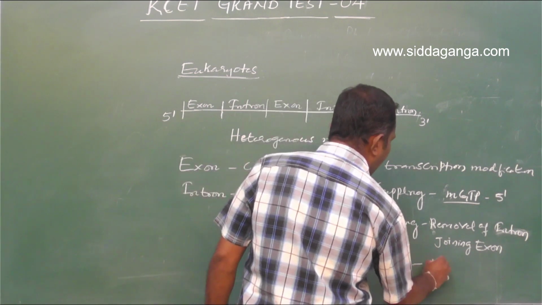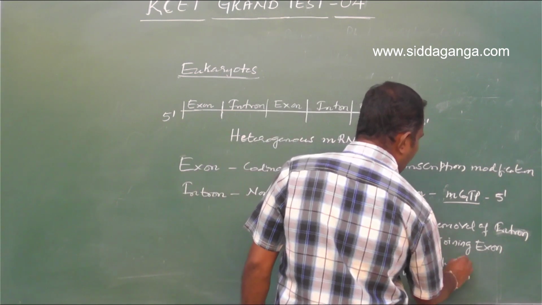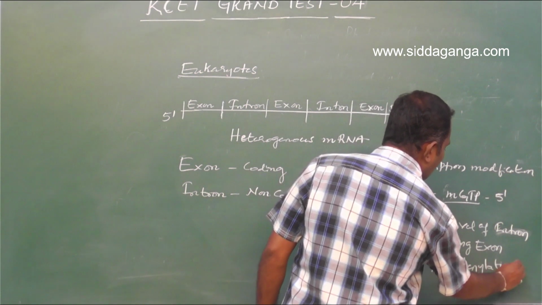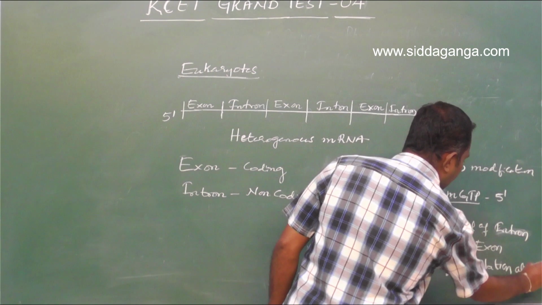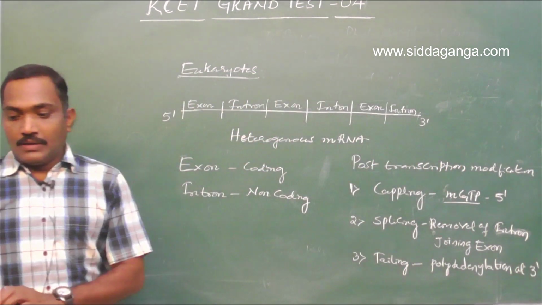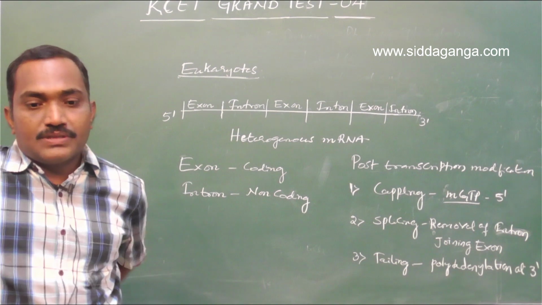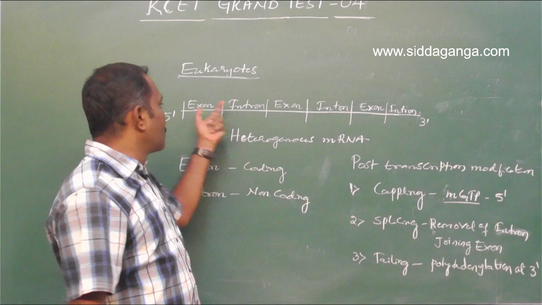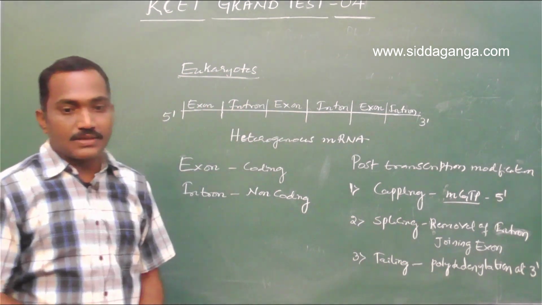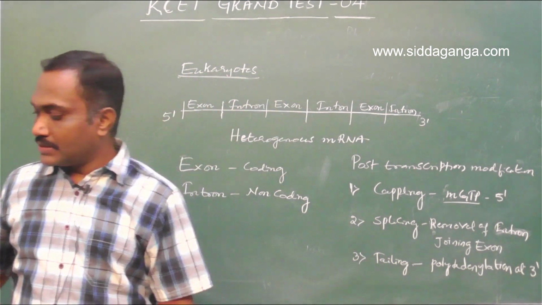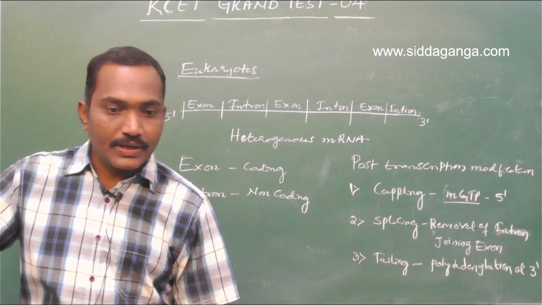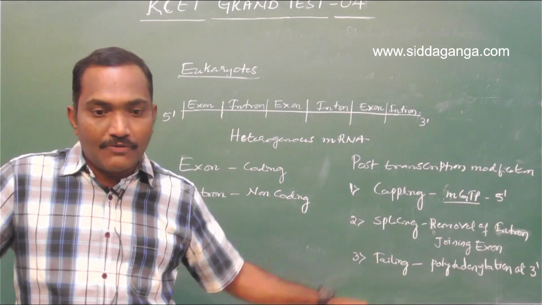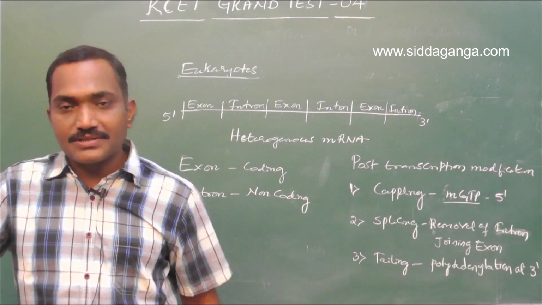Wherein polyadenylation, many adenines are added at 3' end. So coding sequences which appear in mature RNA, that means these introns are removed and the coding sequences appear in mature RNA, that are nothing but exons. So intron is non-coding, exon is the one which is appearing in mature RNA, splicing is the process of removal of introns, cistron is the structural gene.